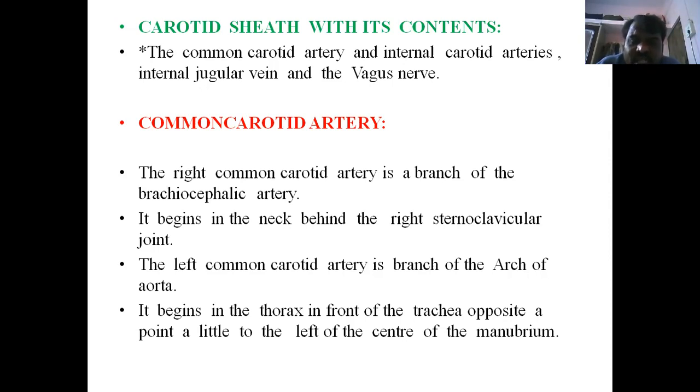region. Next, it enters the neck and reaches the lateral side, and where exactly is it entering? It enters the carotid triangle. See, after reaching here, we can identify the common carotid at the level of the superior border of the thyroid cartilage. The common carotid arteries, right and left alike, divide into the external carotid artery and the internal carotid artery.